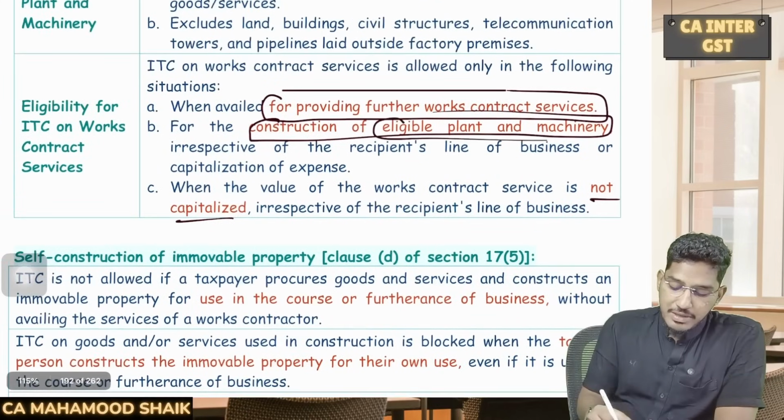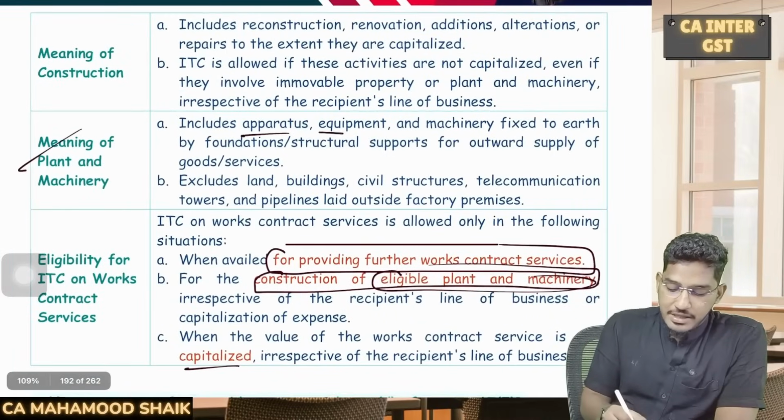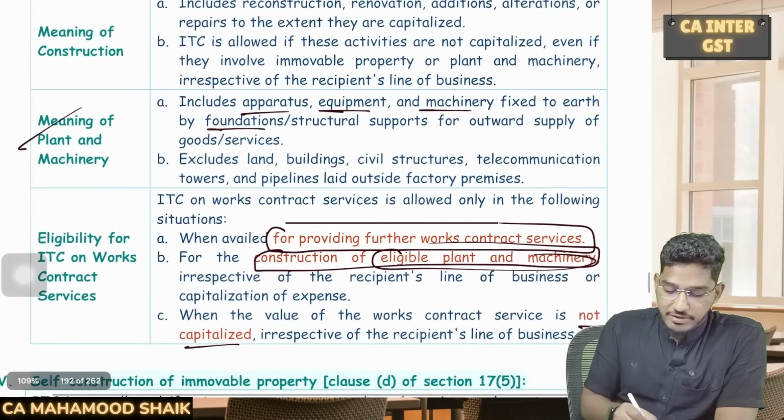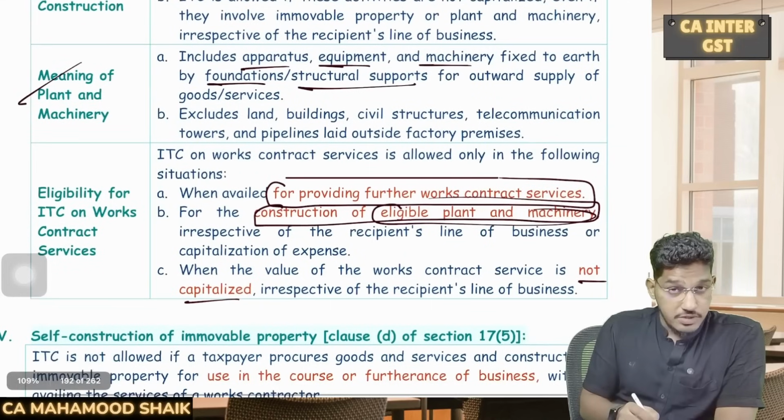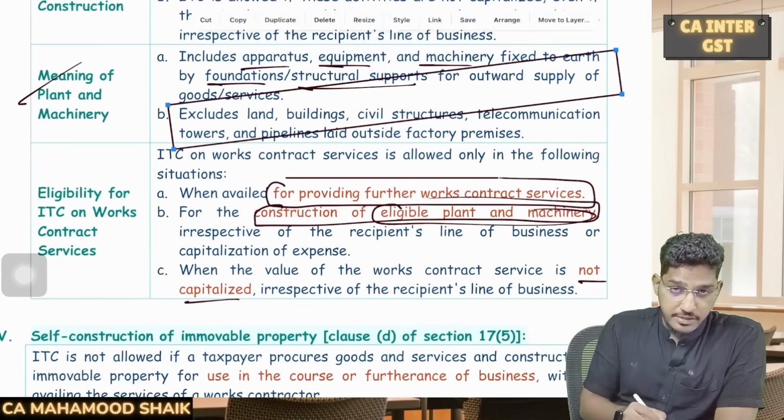So now what do you mean by eligible plant and machinery? We have given the definition here. So it includes apparatus, equipment, machinery fixed to earth by foundation, structural supports for outward supply. But however, what is not included in the plant and machinery definition, that is very, very important.